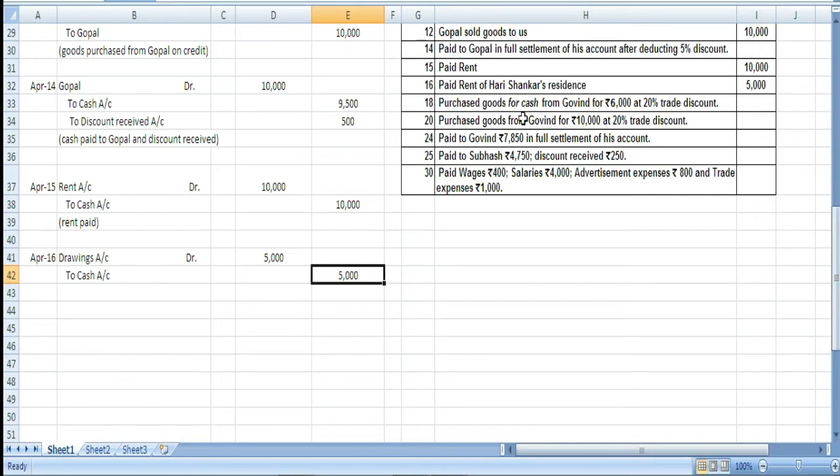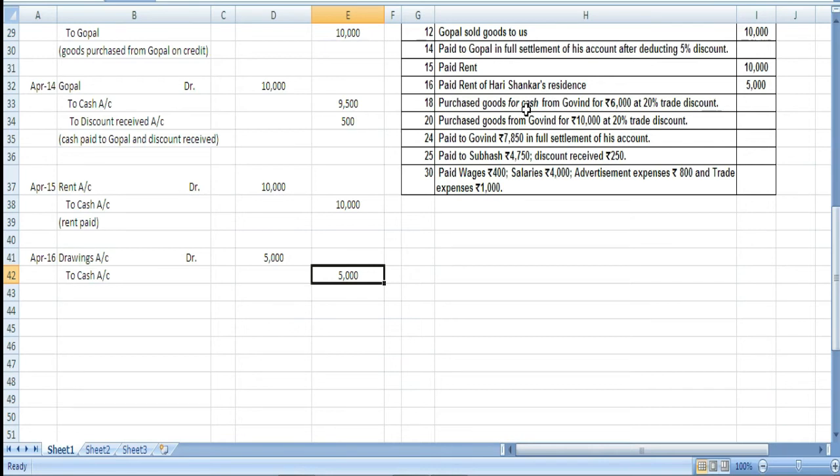Next we have here is April 18. Purchased goods for cash from Govind for rupees 6,000 at 20% trade discount. Okay. So, here what we can find is Hari Shankar is purchasing goods from Govind in cash. So, the word cash is written here.